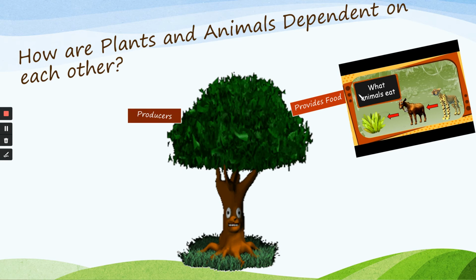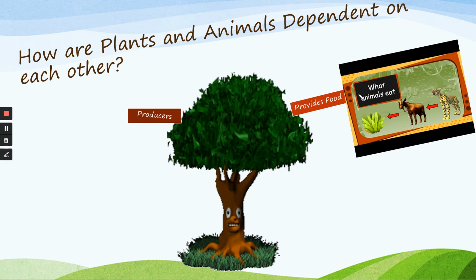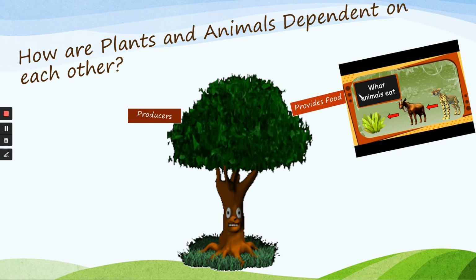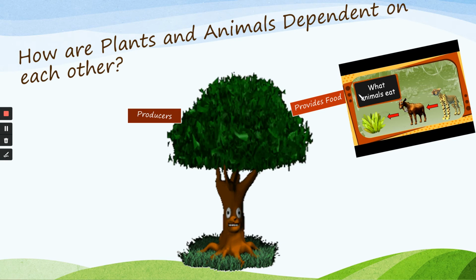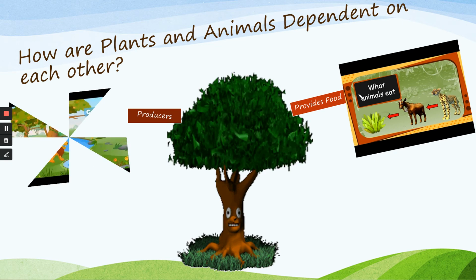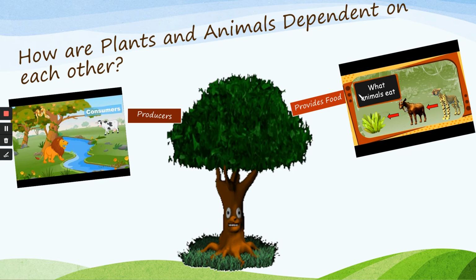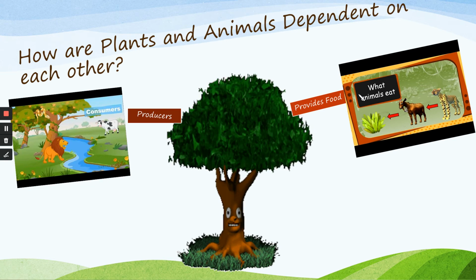Then what else does it do? Yes, as it is providing food, preparing food, it is called producers. They are giving food, they are making food. So they are called producers. And we are taking the food. So what are we called? We are called consumers. Plants make the food, so they are called producers. We are taking the food made by plants, so we are called consumers.